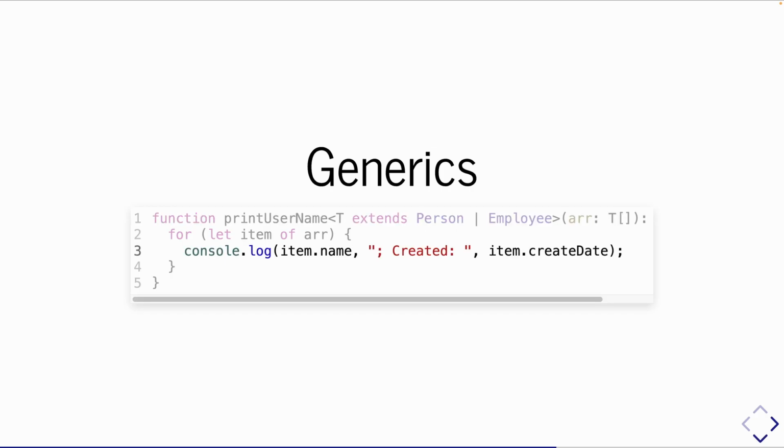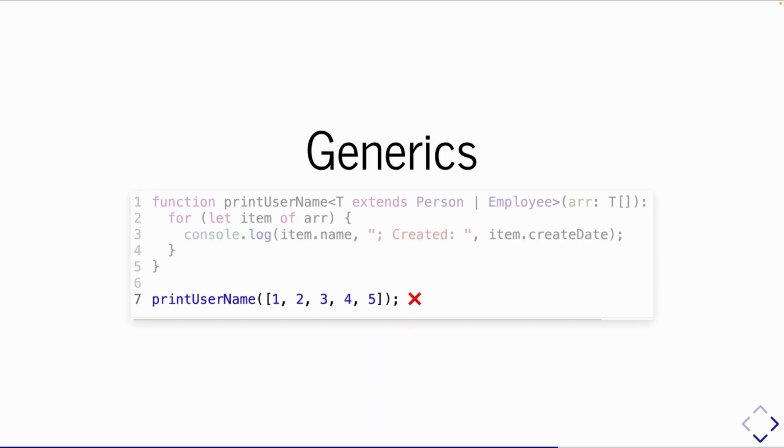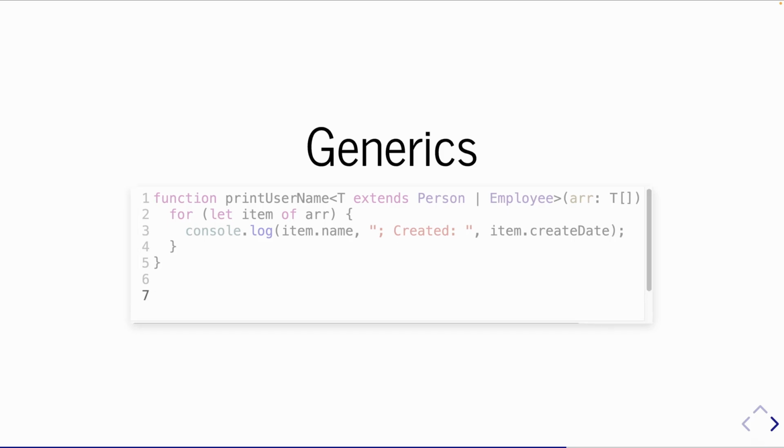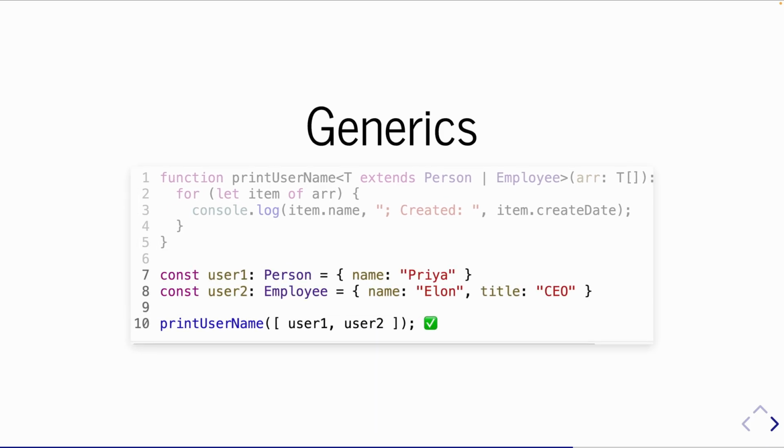We only have the intersection of those types. So in our case before, name and create date are available in the code inside of this function, this scope. If I try and pass an array of numbers, that's a failure. They don't extend person or employee. But if I pass in a person type and an employee type, the function's totally cool. We're all good.